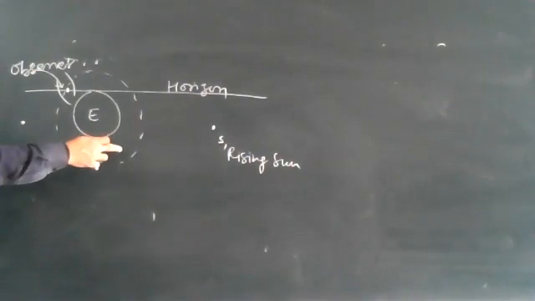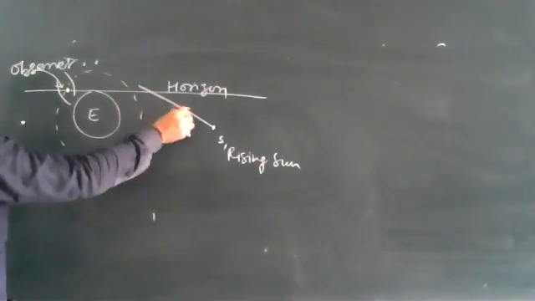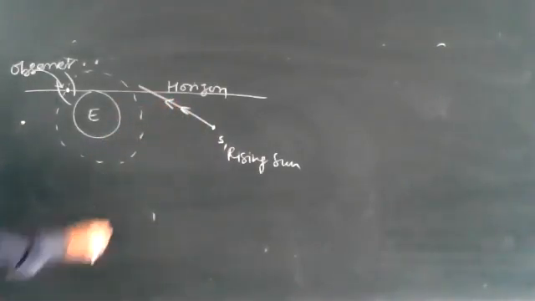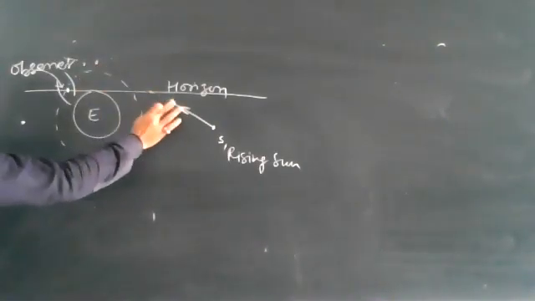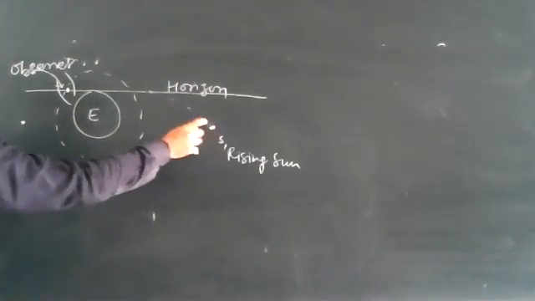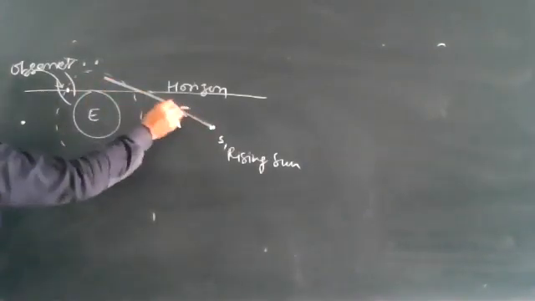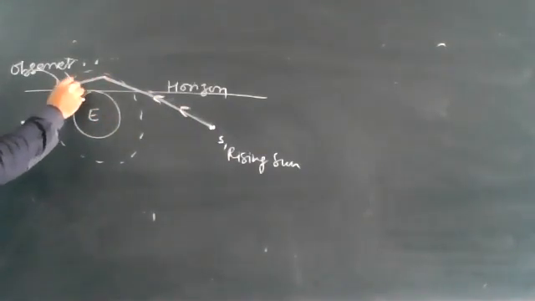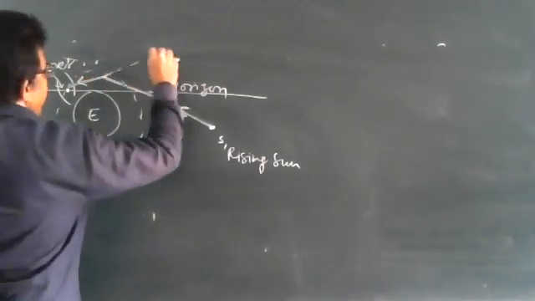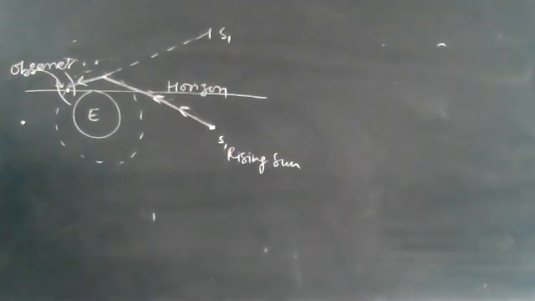Light coming from the rising sun enters the Earth's atmosphere here in this manner. When it comes like this, it will get refracted. When we go back, we see that the rising sun appears 2 minutes before. Here is the position of Earth.